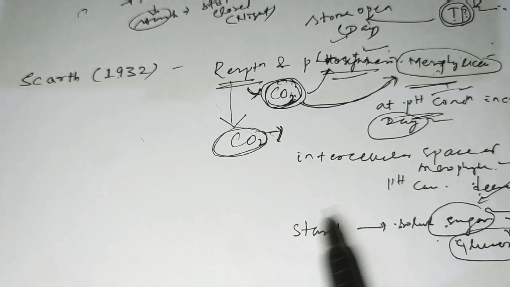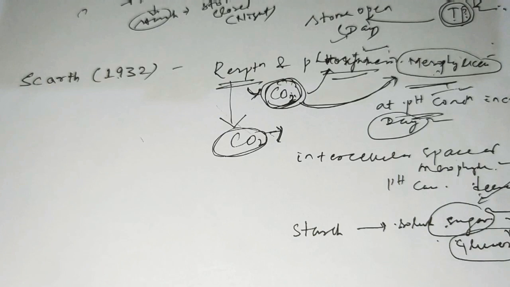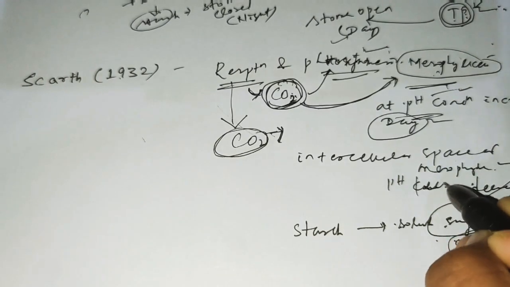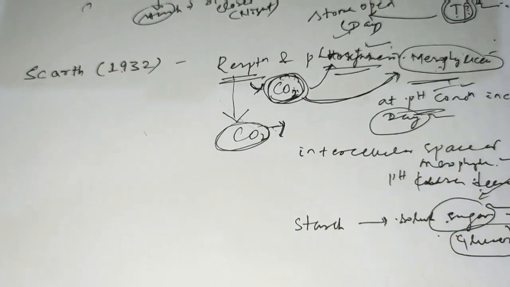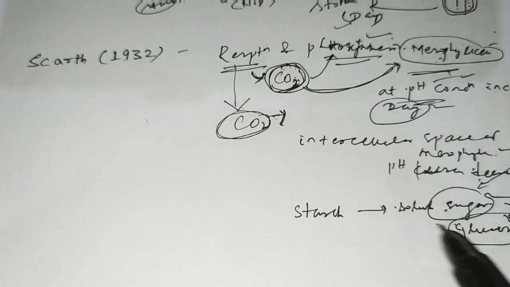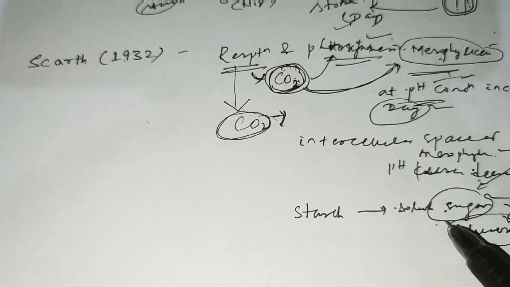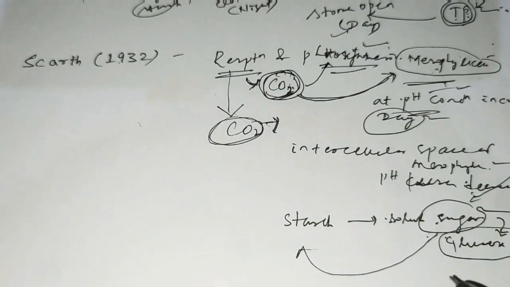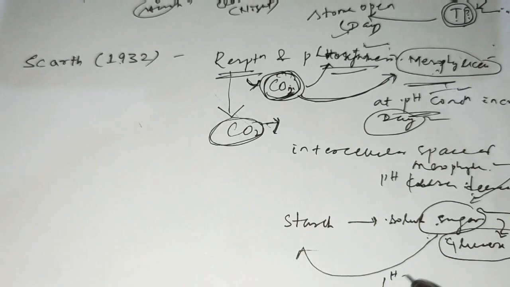And in that condition the pH decreases. And then what happened? The soluble sugar is converted to starch at pH 5.